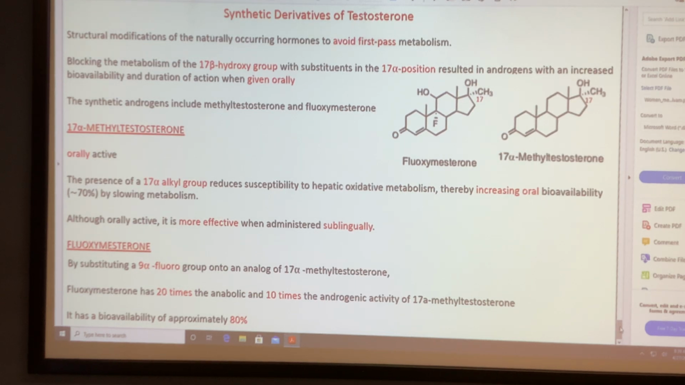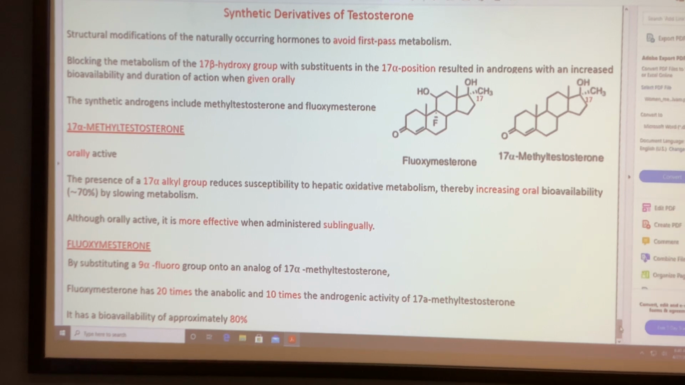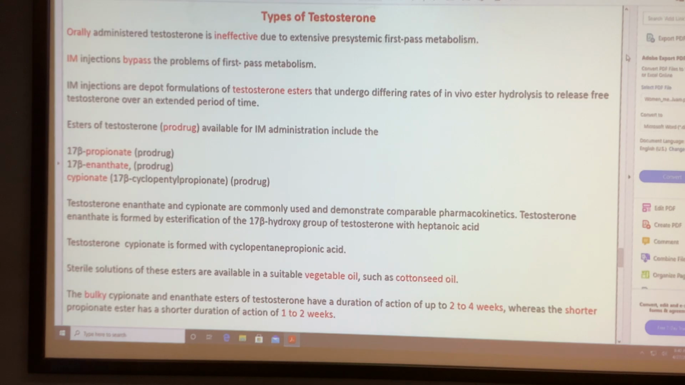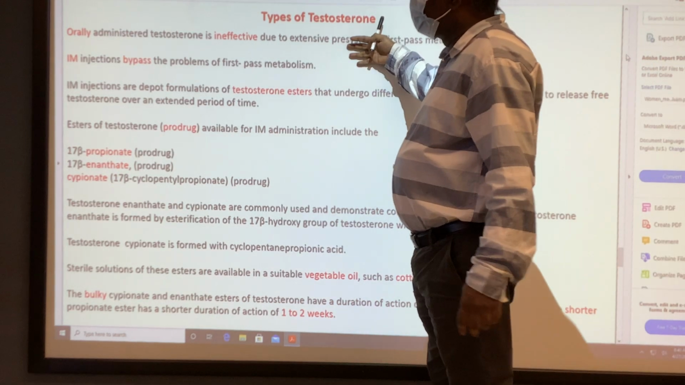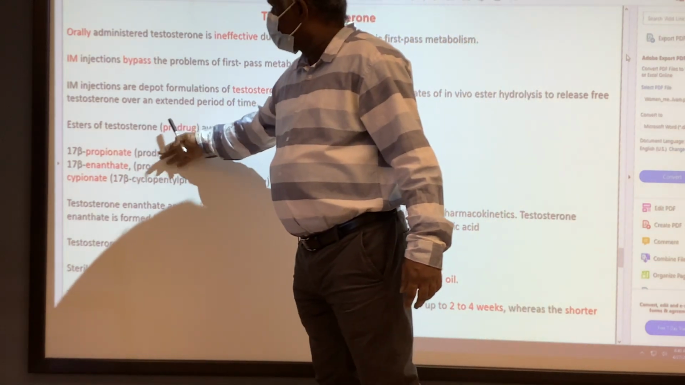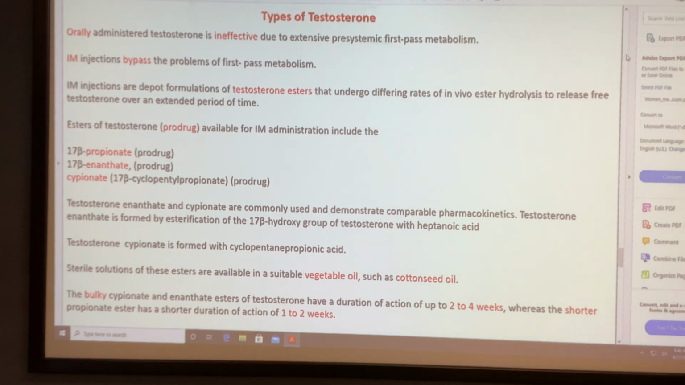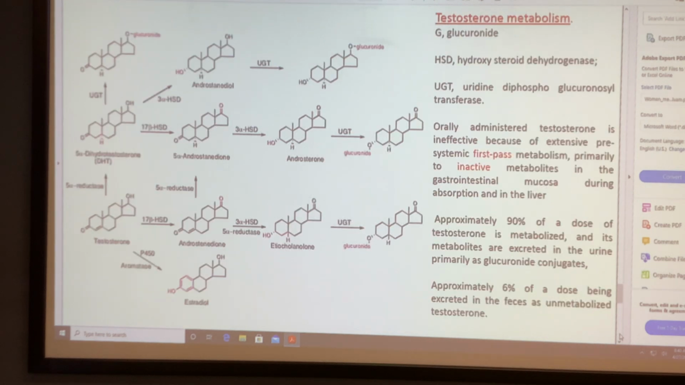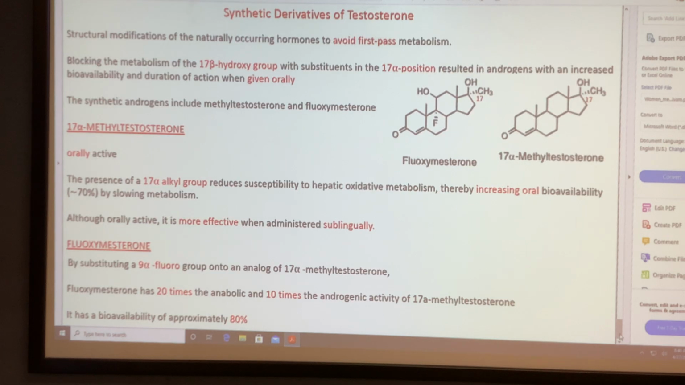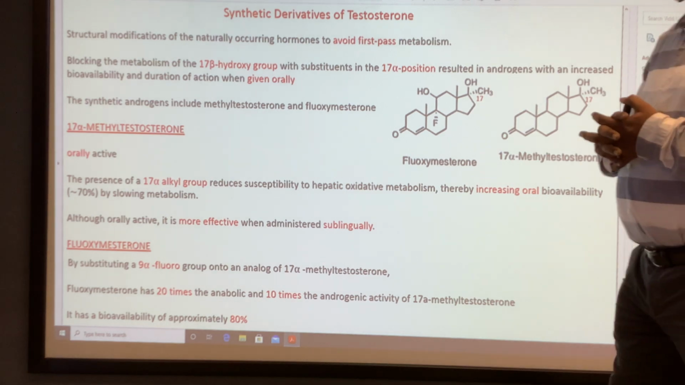So those are the testosterone analogs. The regular ones and the prodrugs are only for IM injection. This is not suitable for oral. For oral, we have synthetic analogs. Those are the synthetic analogs suitable for oral.